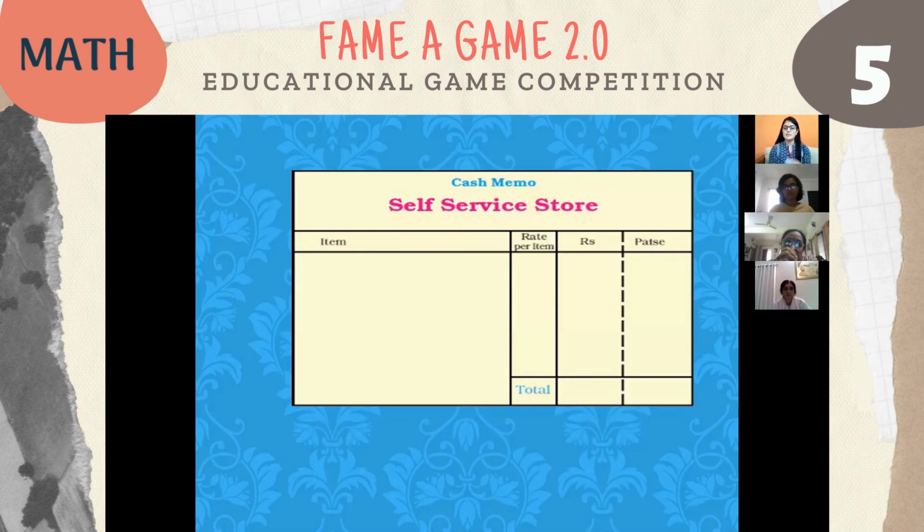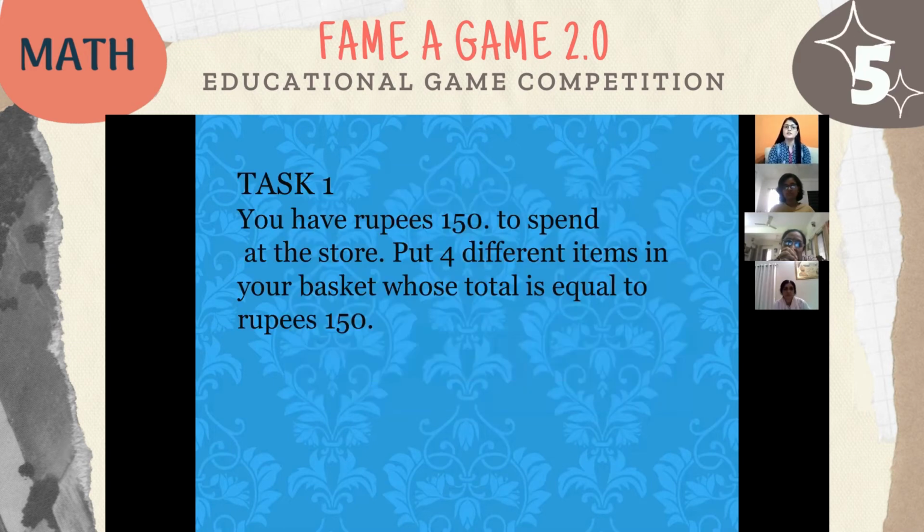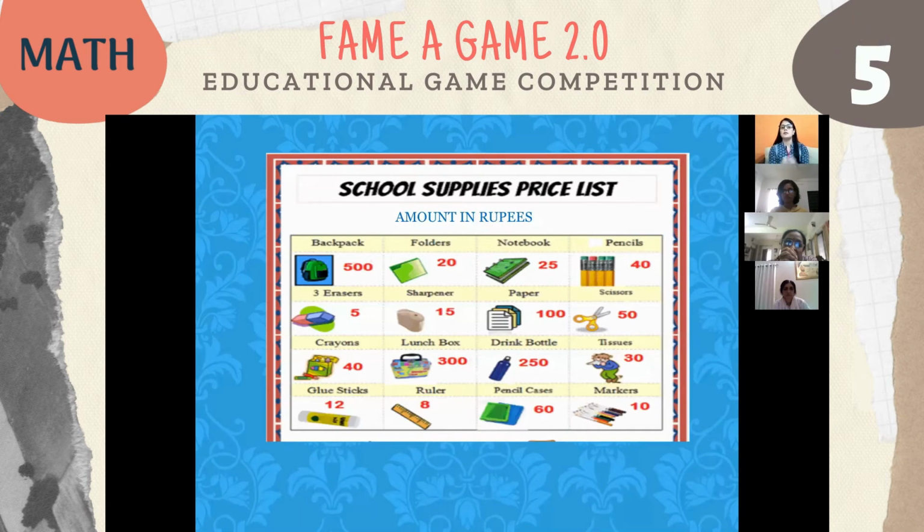So they have 10,000 rupees with them, and the first task is to spend 150 rupees and put four different items. They cannot repeat the same item again and again when filling their basket. The list will be displayed to them, and students have to select four different items and spend only 150 rupees. So the child has to think which four different items he can put, and the total amount should only come to 150. 5 minutes time will be given to the students.